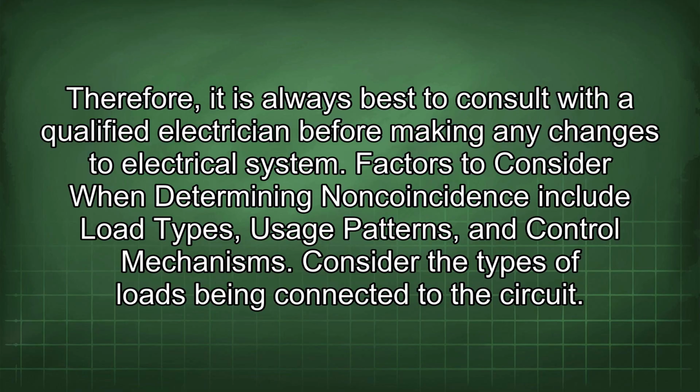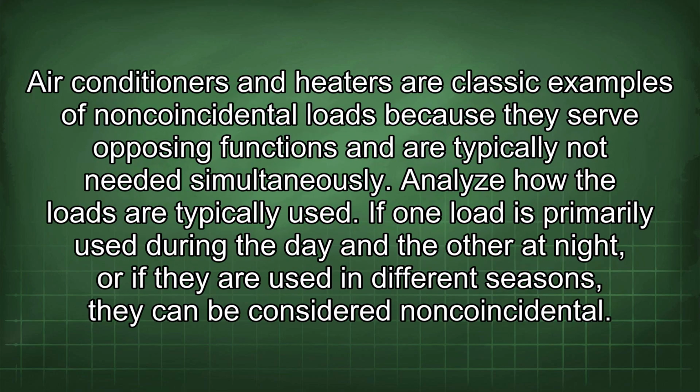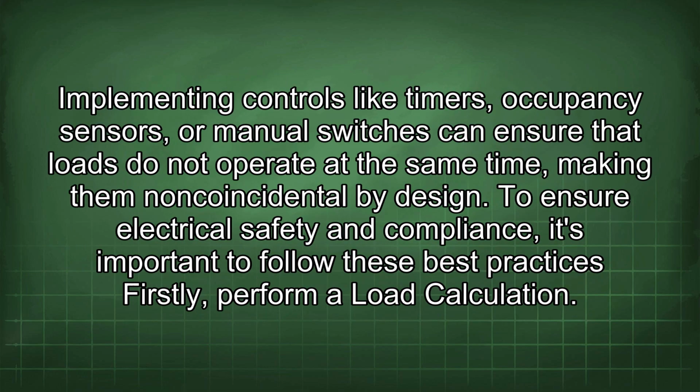Factors to consider when determining non-coincidence include load types, usage patterns, and control mechanisms. Consider the types of loads being connected to the circuit. Air conditioners and heaters are classic examples of non-coincidental loads because they serve opposing functions and are typically not needed simultaneously. Analyze how the loads are typically used. If one load is primarily used during the day and the other at night, or if they are used in different seasons, they can be considered non-coincidental. Implementing controls like timers, occupancy sensors, or manual switches can ensure that loads do not operate at the same time, making them non-coincidental by design.